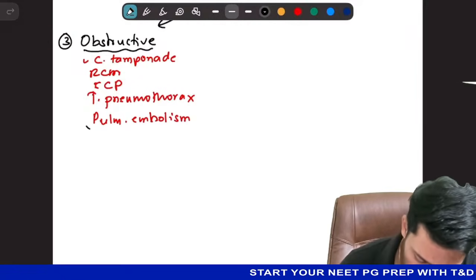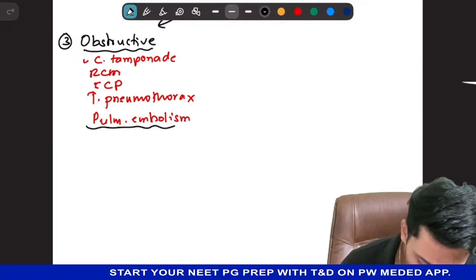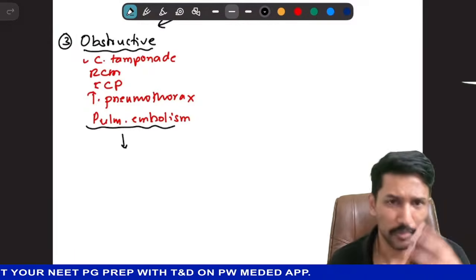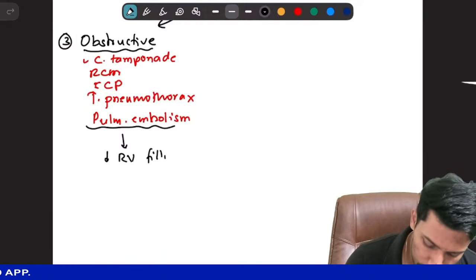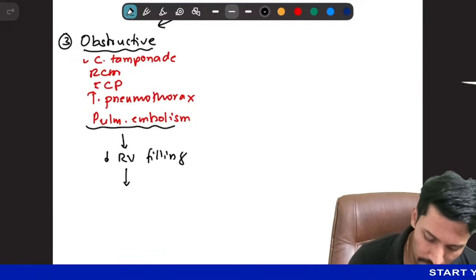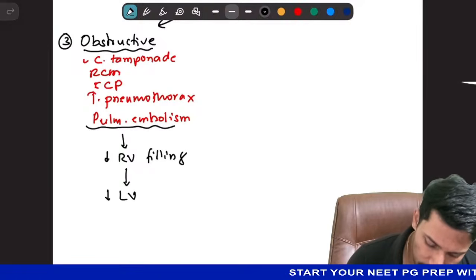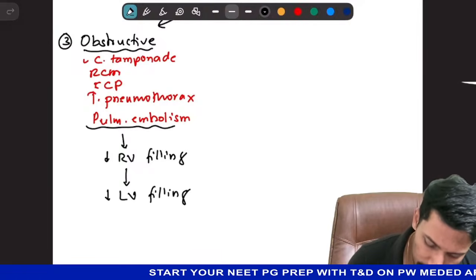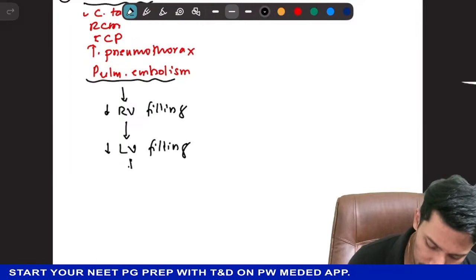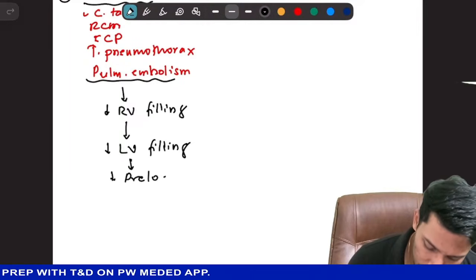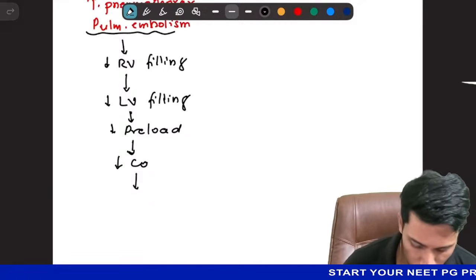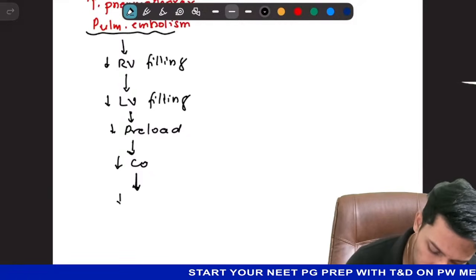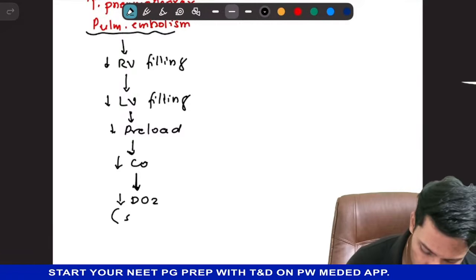So in these cases, what exactly happens? Barring pulmonary embolism, in all other cases you have decreased right ventricular filling. So because the right ventricle gets less blood, you have decreased left ventricular filling, because LV filling is dependent on RV filling. That means you have decreased preload. Decreased preload results in decreased stroke volume. Decreased stroke volume means decreased cardiac output. Decreased cardiac output means you have decreased DO2. That means you have shock.